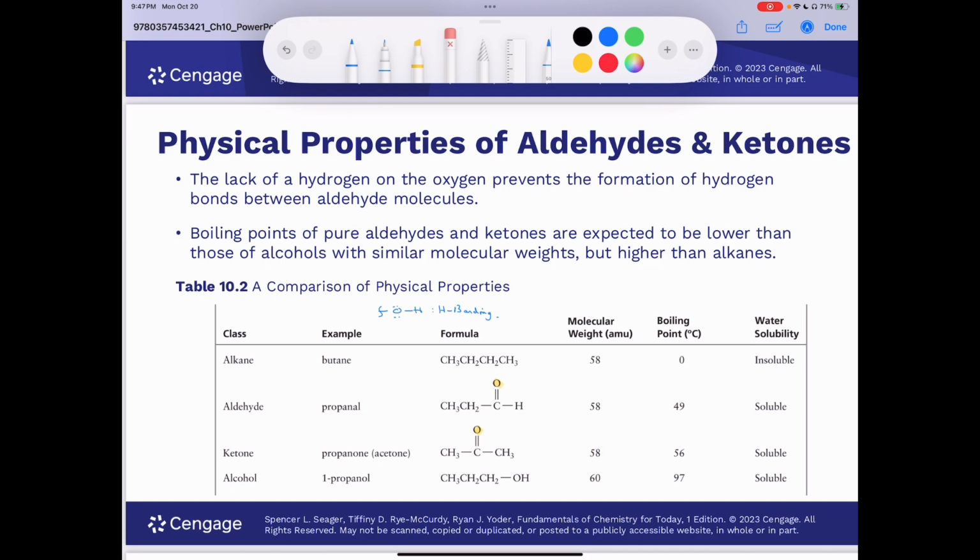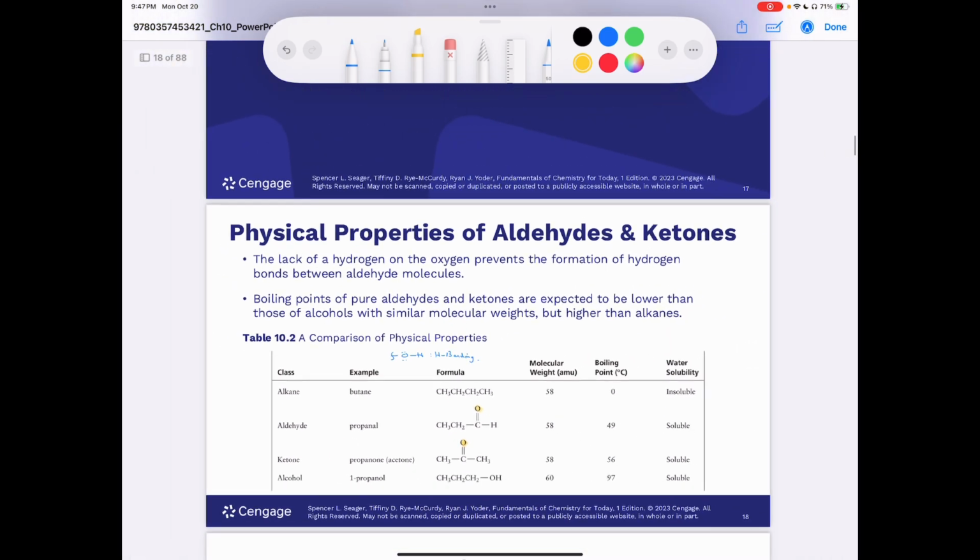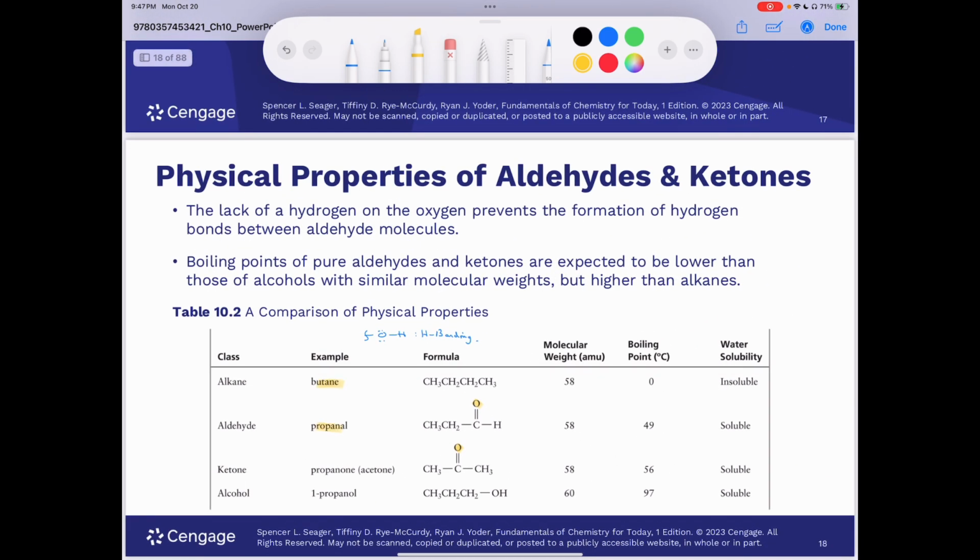And so if we take a look at the molecular weights of these four compounds, so we have butane, propanal, propanone, and propanol, you can see they have very similar molecular weights. They're all around 60 atomic mass units or 60 grams per mole. But you notice that the boiling points increase as we go from butane to propanal to propanone to the alcohol.